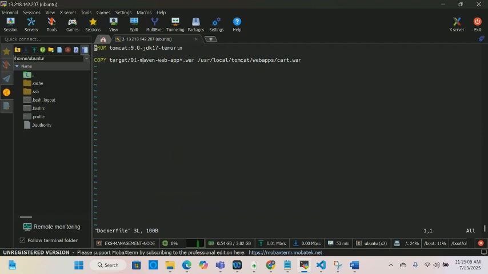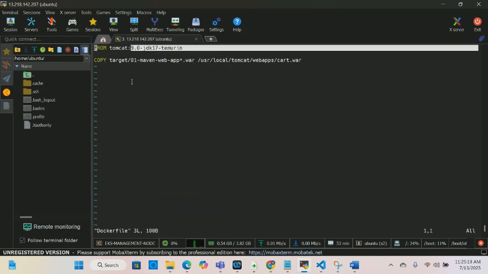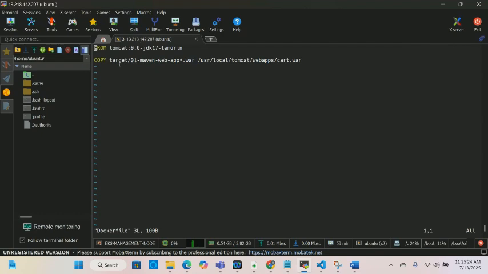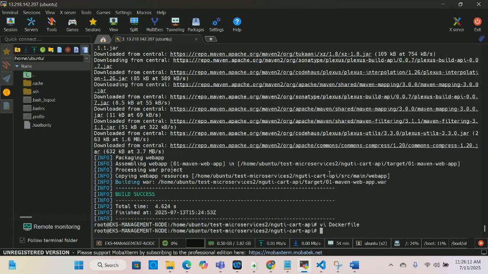See, this is our simple Dockerfile. We need Tomcat, and this is the version. Tomcat runs on Java. We need Java 17, and then this is the path. Here in our local folder we have a folder called target, and our context path is going to be cut right here. So this is all we need. There's nothing we need to do here. We're just going to escape because we didn't do anything. Escape. We can do colon q to exit.